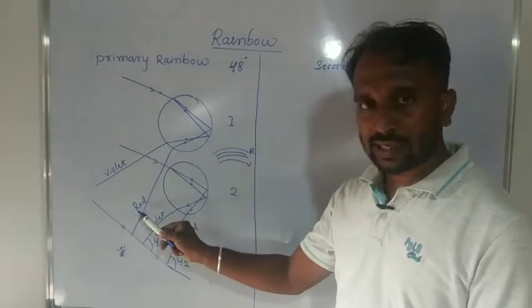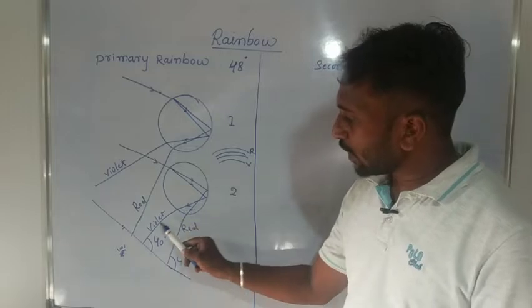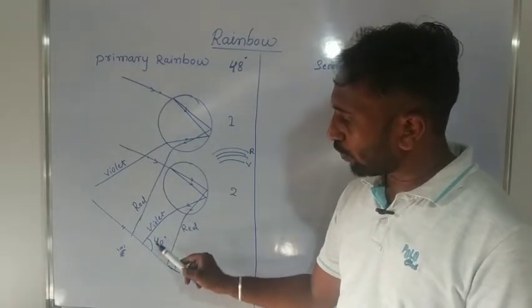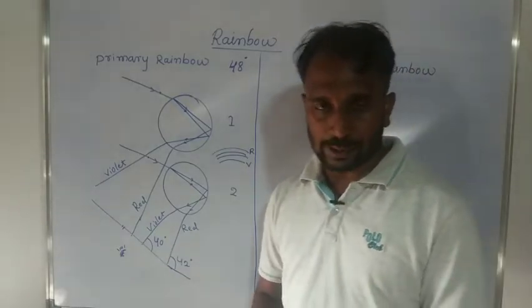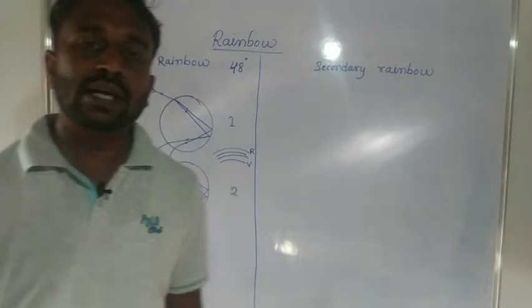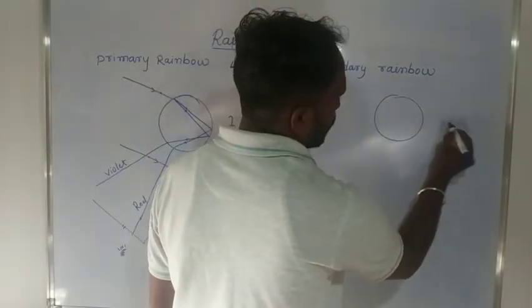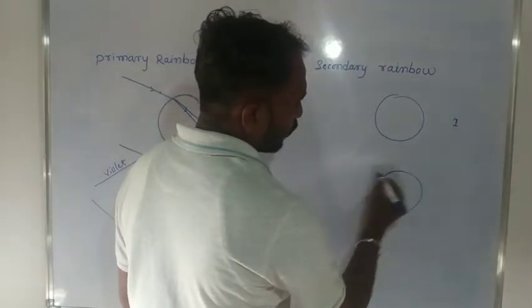The outer edge is red color, the inner edge is violet. The emergent ray emerges from the water drop: violet color at 40 degrees and red color at 42 degrees. Okay, the next one is the secondary rainbow. So we consider two water drops, this one is the first water drop and this one is the second water drop.